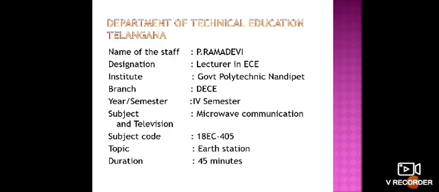Whenever we are using a satellite, we are having communication satellites. In a communication satellite, the main part, or the heart, is the transponders.